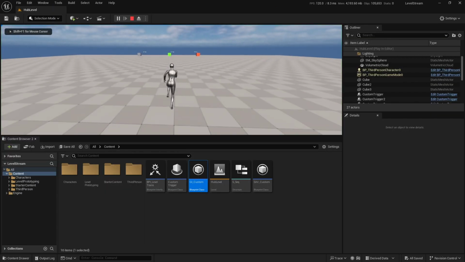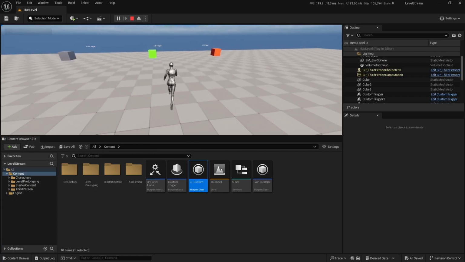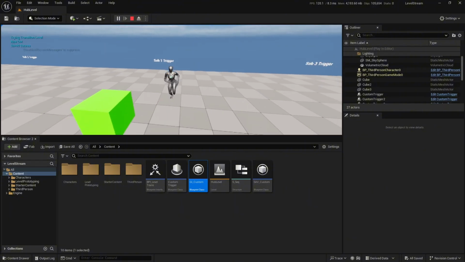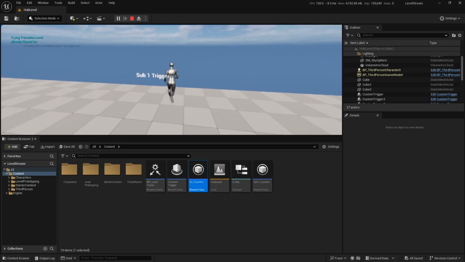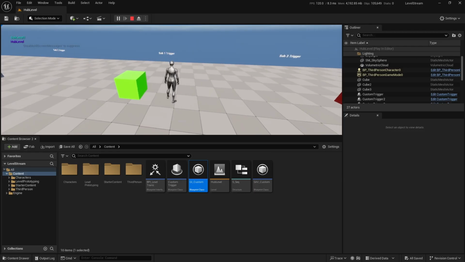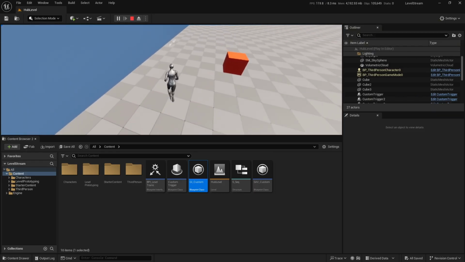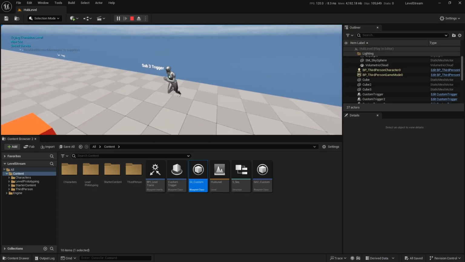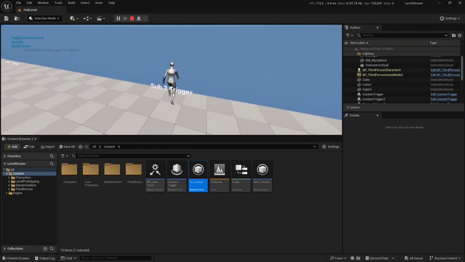So let's go ahead and test that out. I'm going to press my 2 key here. I'm going to press my 1 key, which is just a debug log. So we see that nothing's printing. When I walk through this sub trigger, it's going to say trying to transition, save success. And then we're going to see already played the cutscene. If I press my little 1 key here, we can see that it has properly put itself in there, right? Hub level and sub level 1. Now if I walk over the second one, it's going to say new cut, trying to save, new cut, trying to save. It's not going to work, right? Sub level 1 is still the only thing that's actually saved in here.